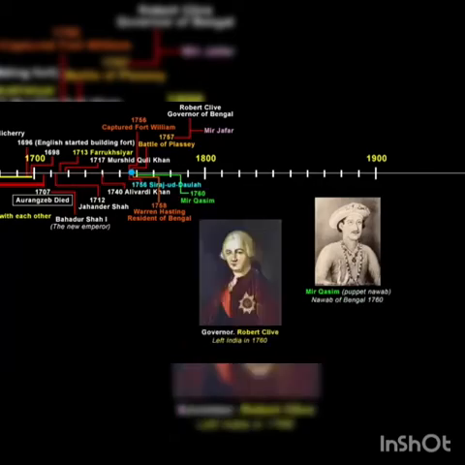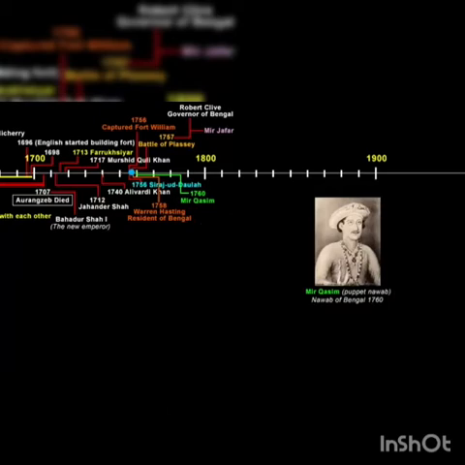And in the same year, Governor Robert Clive left India and returned to Britain with massive wealth. He again came back later, about which I'll tell you in a while. As time went by, even Mir Qasim complained.